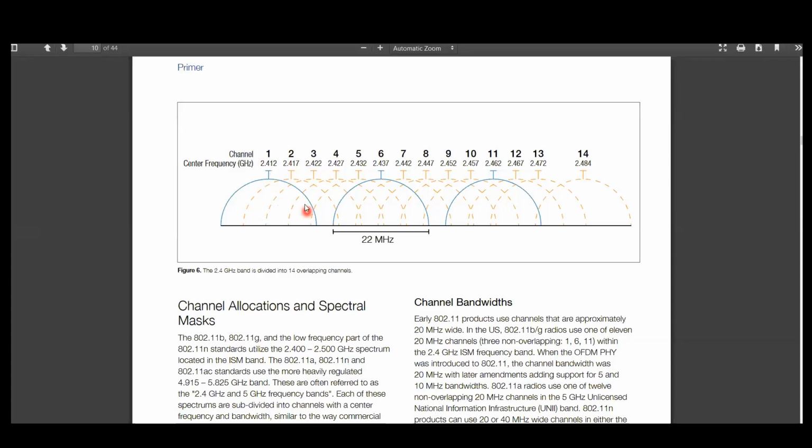Therefore, channel number 1 and channel number 6 do not overlap, with a band gap between them. Similarly, channel numbers 6 and 11 are non-overlapping. Even though 14 channels are there, people will not use all of them. We have to restrict that and go for non-overlapping channels as the preferred mode. Therefore, usually channels 1, 6, and 11 are used for Wi-Fi. Each is of 22 megahertz.